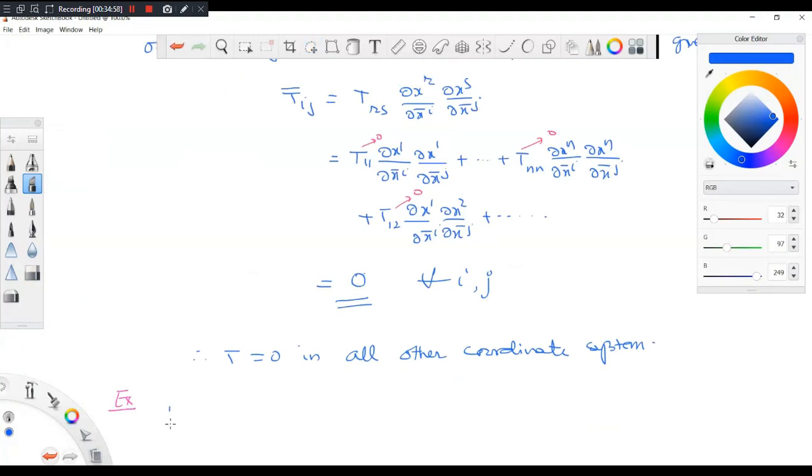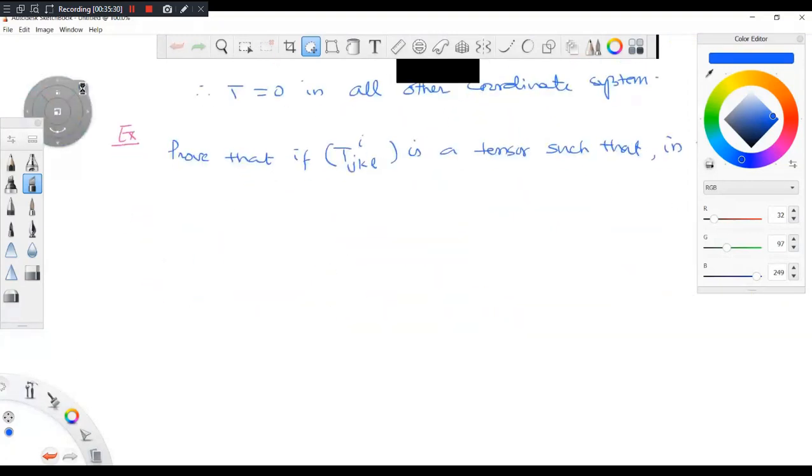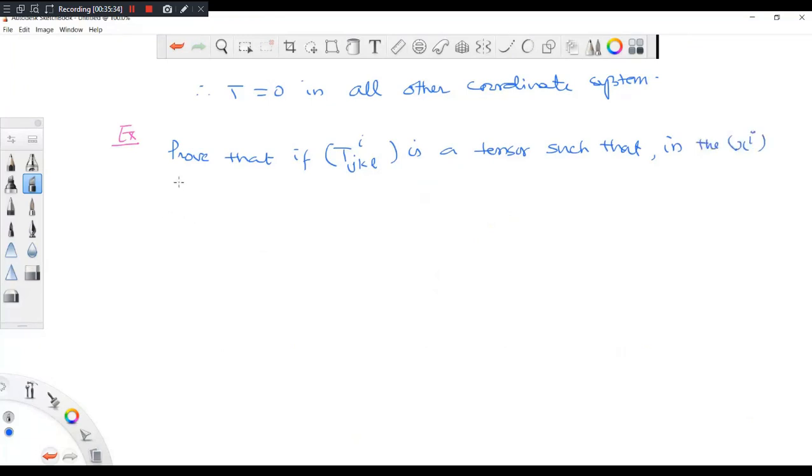Another example, prove that if T_ijkl is a tensor such that in the x_i system T_ijkl is equal to 3 times T_iljk, where k and l are interchanging, so one is 3 times the other, then it is true in all other coordinate systems.